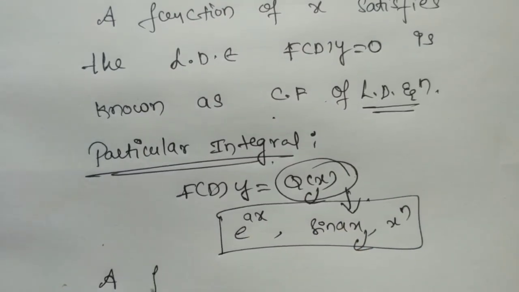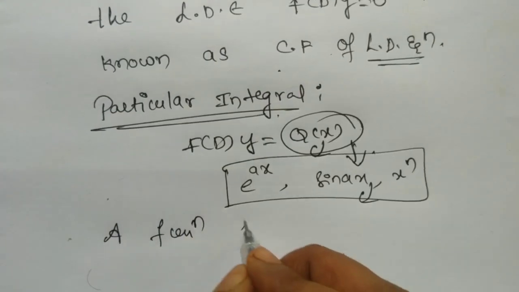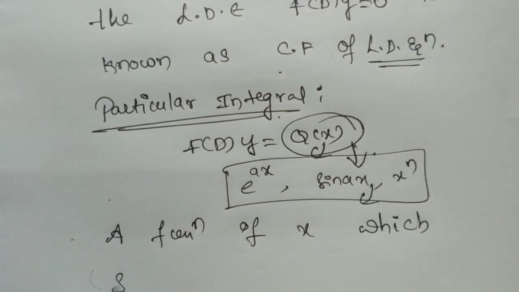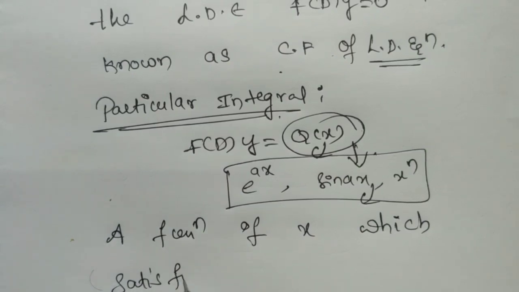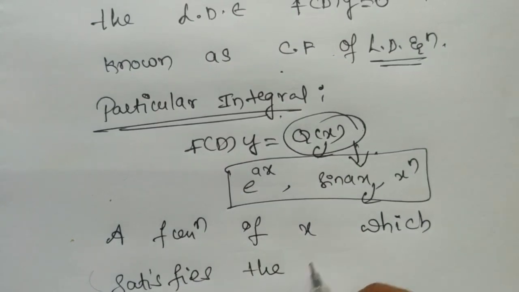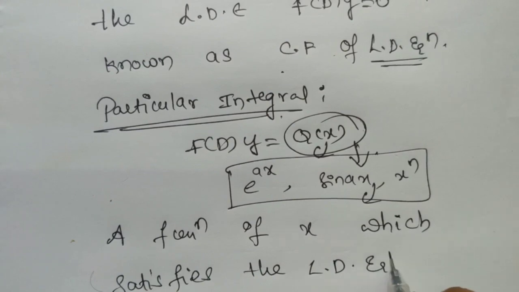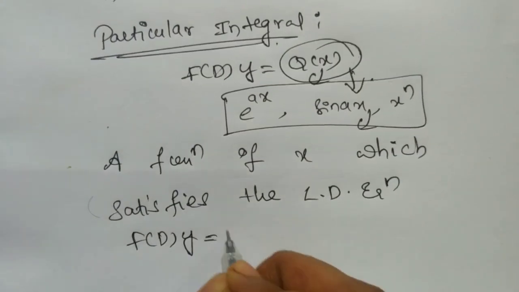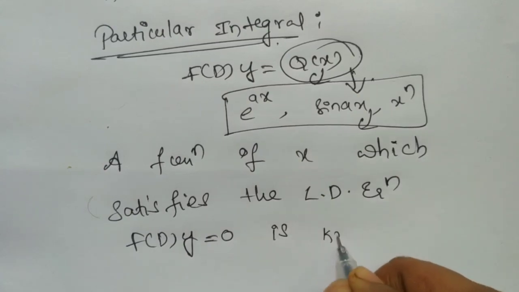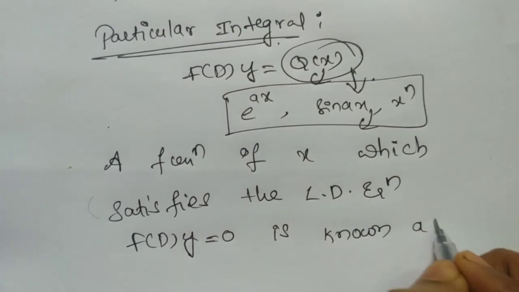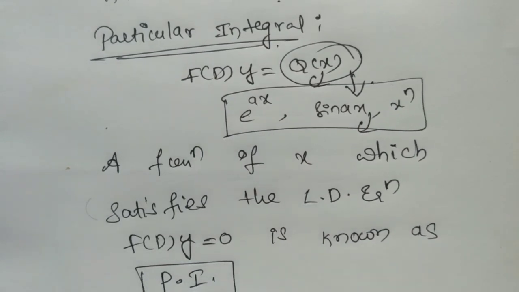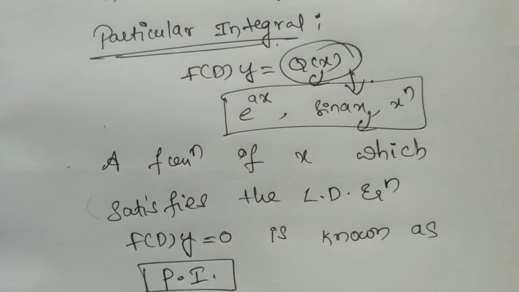Definition of particular integral: a function of x which satisfies the linear differential equation f(D)y equal to Q of x is known as the particular integral. So this is the particular integral concept.